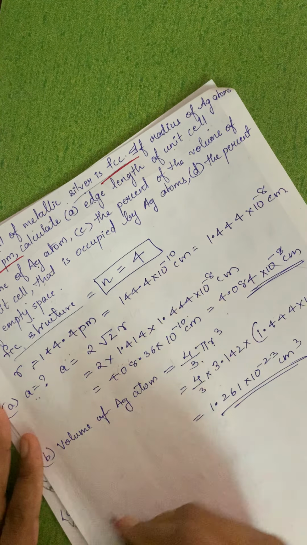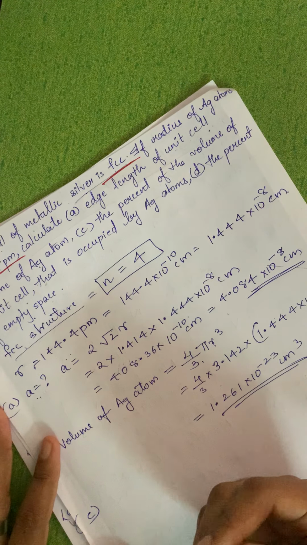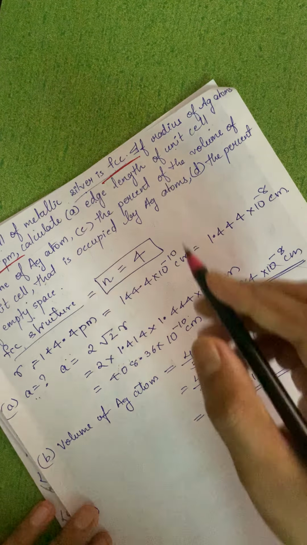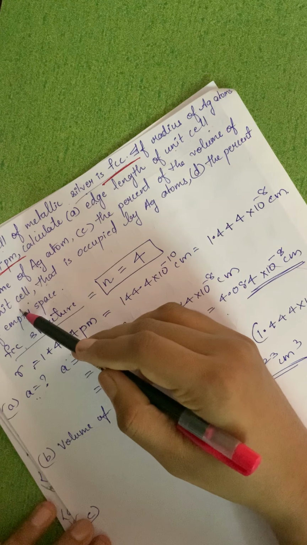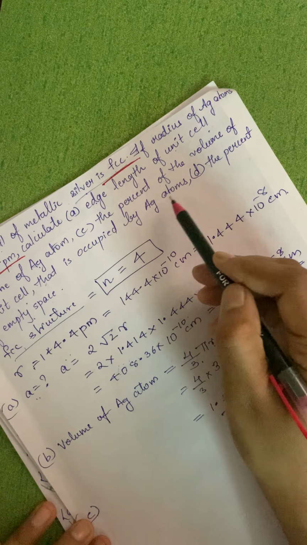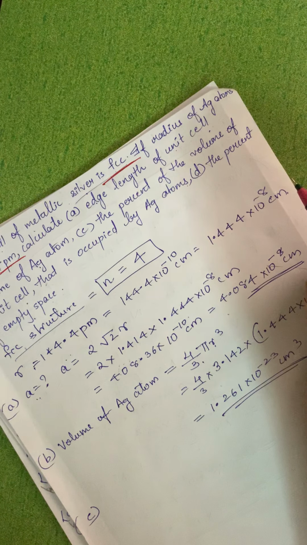Okay, now next is C in the FCC unit cell. In FCC again, the percentage of the volume of the unit cell that is occupied by Ag atom, that means the packing efficiency, is asked.